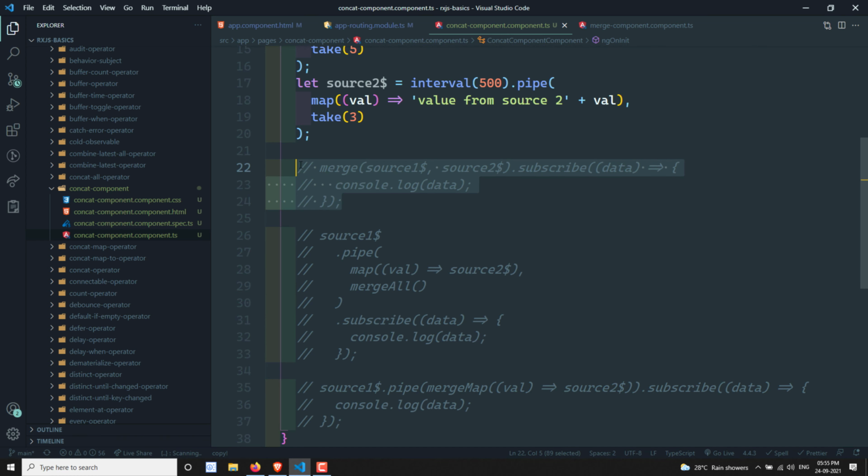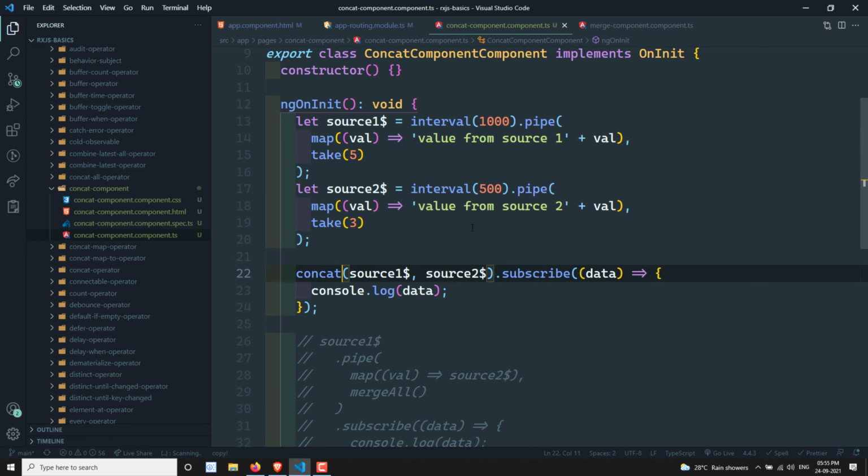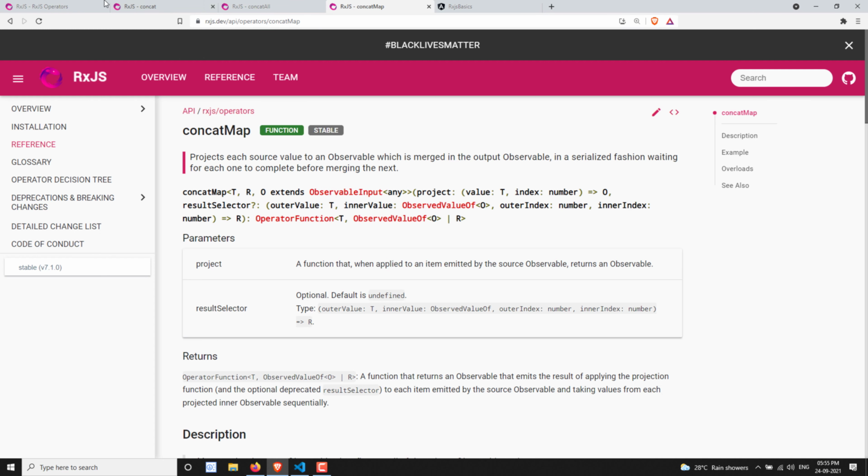Now first I will take this merge, not merge, actually we need to convert it into a concat, okay, concat. Now what will happen is, first it will execute all the values that are coming from the source 1. Then when it is completed, it will go to the source 2. Let's try to see the output here.